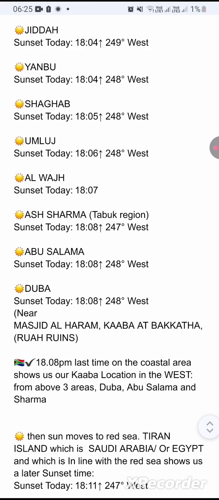In which case it's in line with 248 west, in which case clearly narrows it down that we'll find the Kaaba fronting this area here along the coast, Abu Salama and Duba, and that you will easily find our Kaaba if you follow the west and you follow the hadith. But you will not be able to find the fake Kaaba in the area of Najd, Makaroba, which is renamed Makkah. But you'll find our real Kaaba easily using the hadith. Allah Akbar.